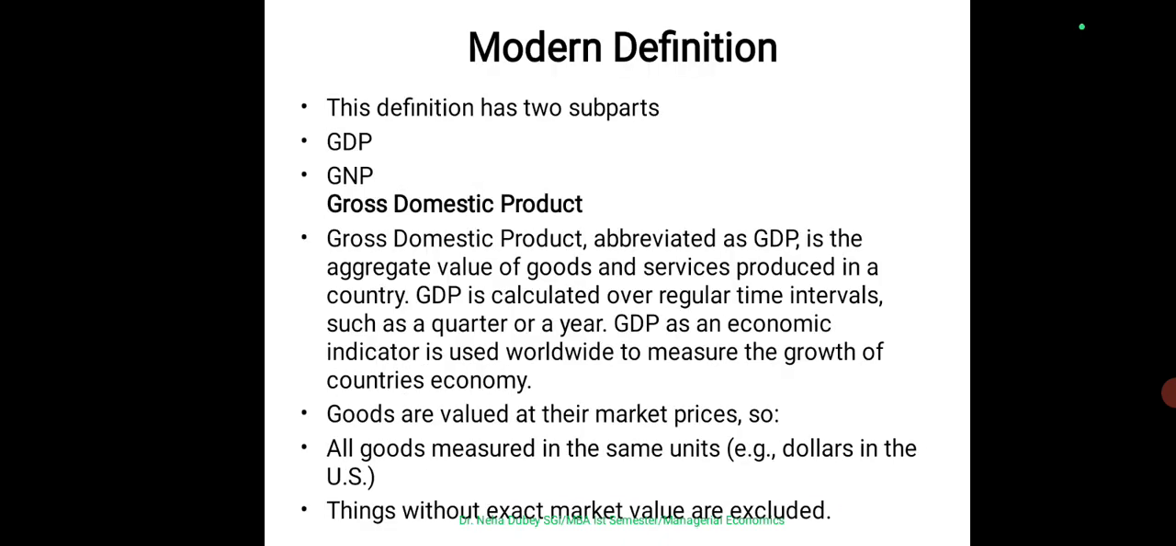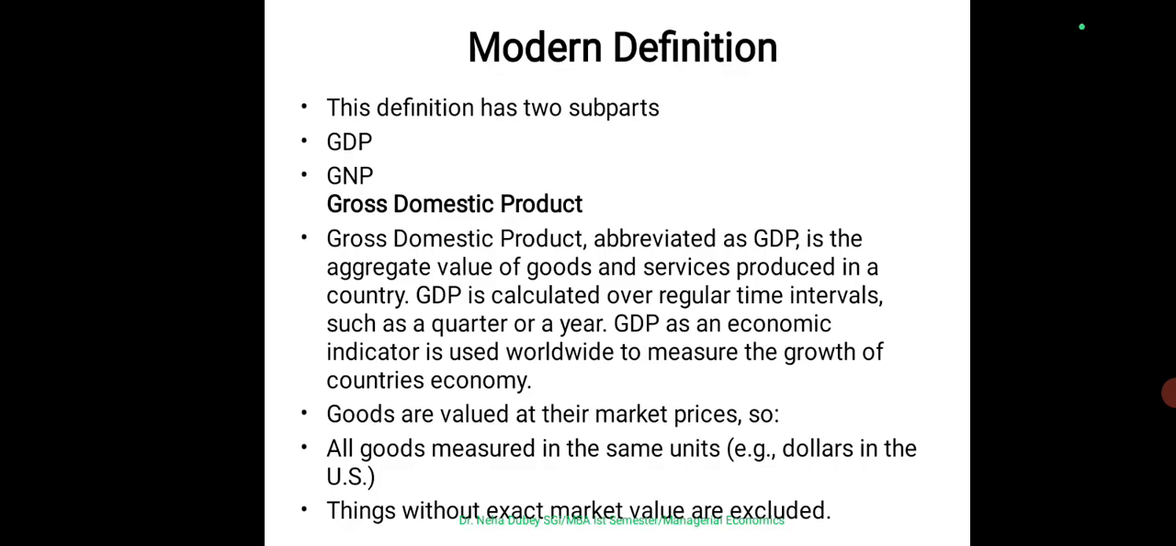Now, the modern definition comprises two subparts, that is GDP and GNP. Gross domestic product, abbreviated as GDP, is the aggregate value of goods and services produced in a country, and GDP is calculated over regular time intervals such as a quarter or a year. GDP as an economic indicator is used worldwide to measure the growth of a country's economy. Goods are valued at their market prices, so all the goods are measured in the same units. Things without an exact market value are excluded.